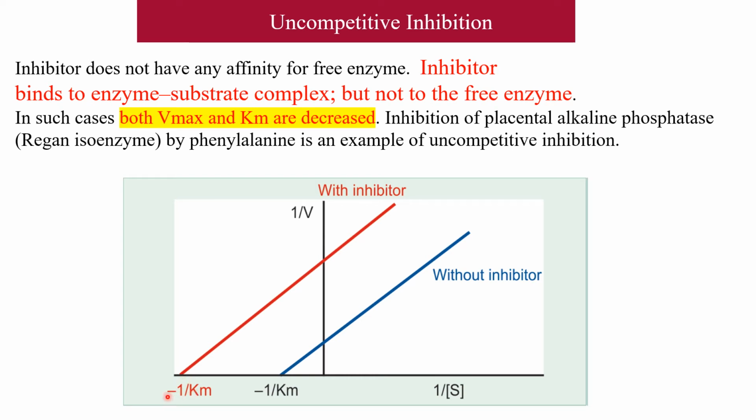Therefore, in uncompetitive inhibition, both Vmax and Km are decreased. It is not a common type of inhibition. An example is the inhibition of placental alkaline phosphatase by phenylalanine. So the inhibitor binds to the enzyme substrate complex. That is uncompetitive inhibition, in which both Vmax as well as Km are decreased.